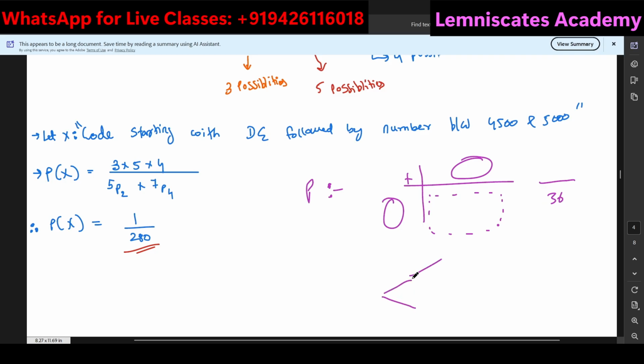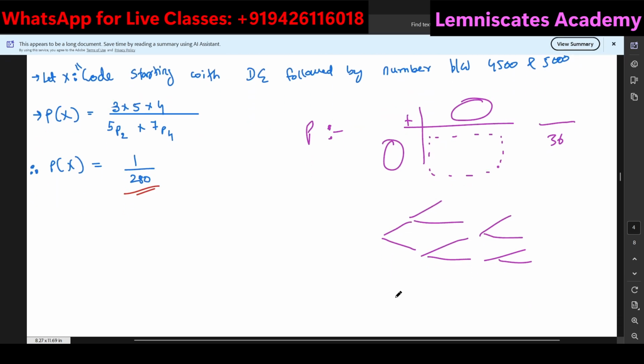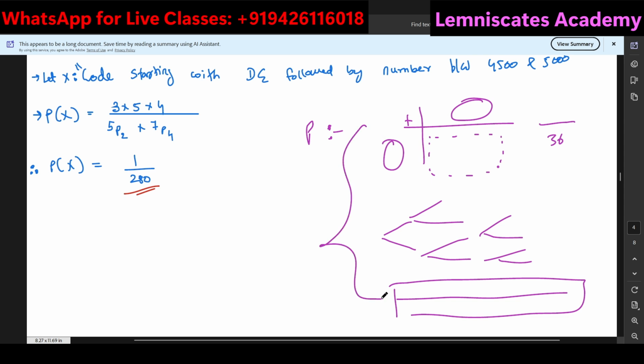The second type of question that we have just done is the tree diagram. And the last type of question is with respect to the distribution table. So only these three kinds of questions are directly from the probability chapter.